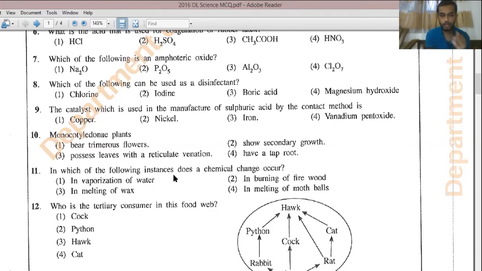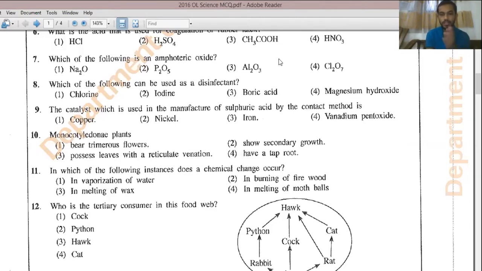So if you look at the answers here, first one, vaporization of water. If you vaporize water, you can cool it, condense it, and bring it to water again. Answer number 3, melting of wax. You can melt wax by providing heat, and if you cool it, you can get the wax again. In the fourth answer, melting mothballs, if you heat it, you can turn it into a liquid form, and if you cool it, you can bring it to the solid form.